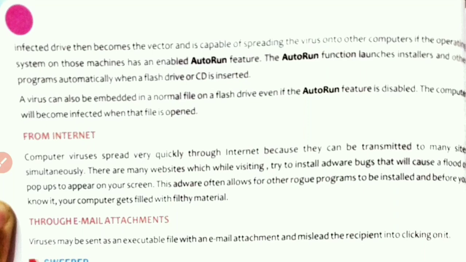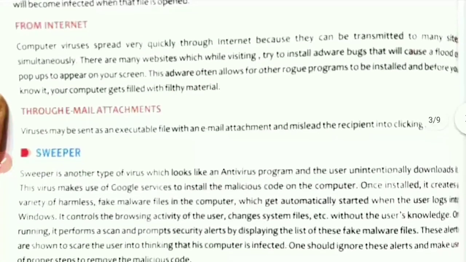The auto-run function launches installers and other programs automatically when a flash drive or CD is inserted. A virus can also be embedded in a normal file on a flash drive even if the auto-run feature is disabled. The computer will become infected when the file is opened.